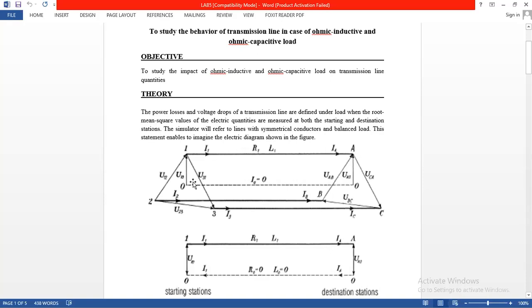The starting part of the transmission line is your starting end, or sending end, and the other end of the transmission line we call the destination end, or receiving end. So the starting part of the transmission line we call the sending end side, and the other side we call the receiving end side of a power transmission line.